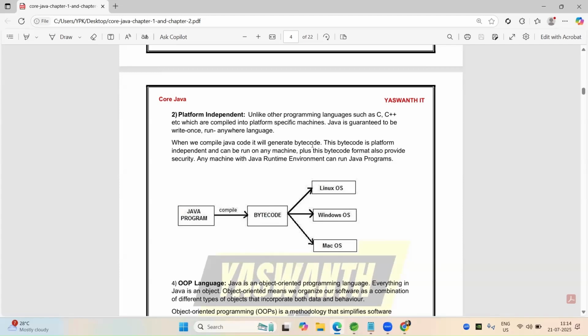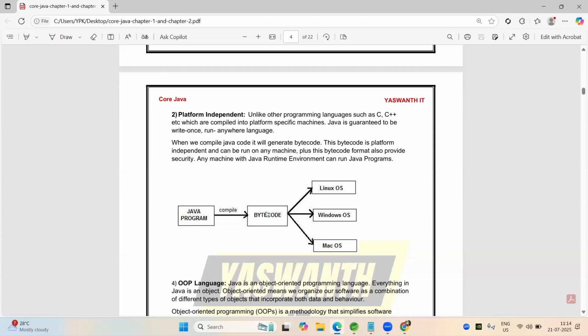Bytecode format also provides security. This bytecode we cannot understand completely, so that's why it provides some security also. This bytecode we can run in JRE, Java Runtime Environment. We can run only in JRE.